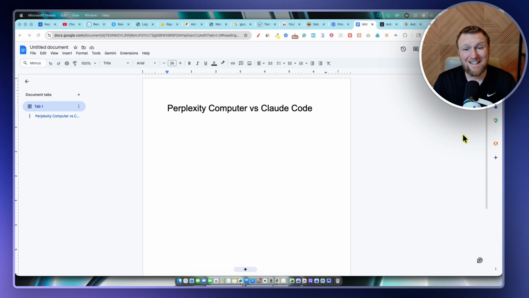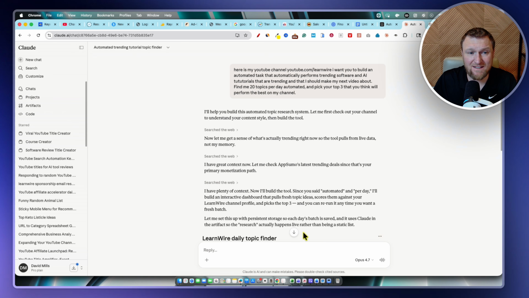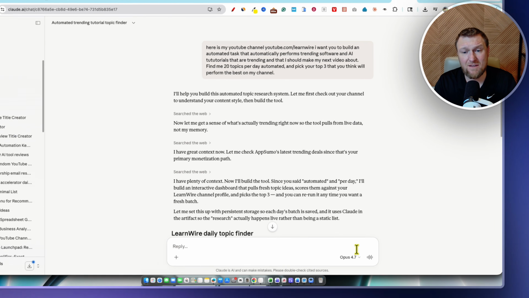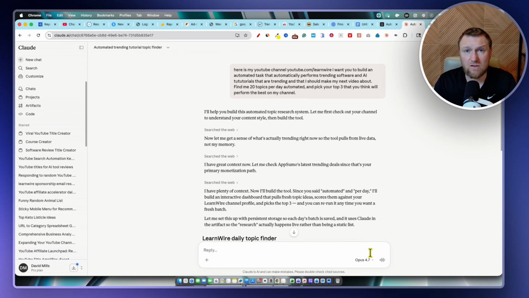All right, Perplexity Computer versus Claude Code, and we are in for a treat, because today, April 16th, 2026, it looks like Claude has just released Claude Opus 4.7. Opus is the version of Claude that you're going to want to use if you're coding or doing advanced, complex topics, and that is the most capable all-around tool in Claude. And I just logged in. I use Claude every day, and this is the first time I've seen Opus 4.7.